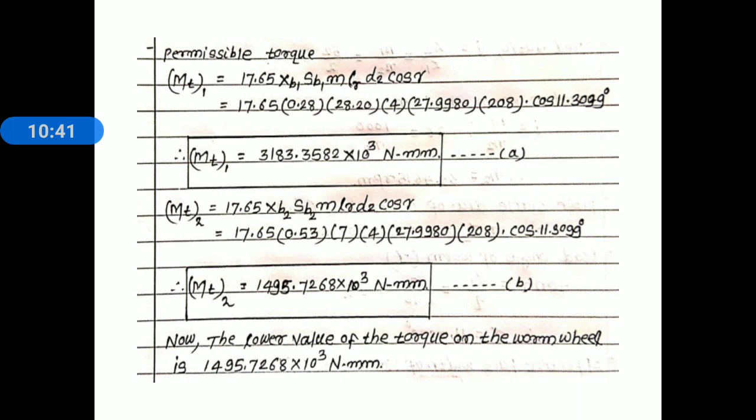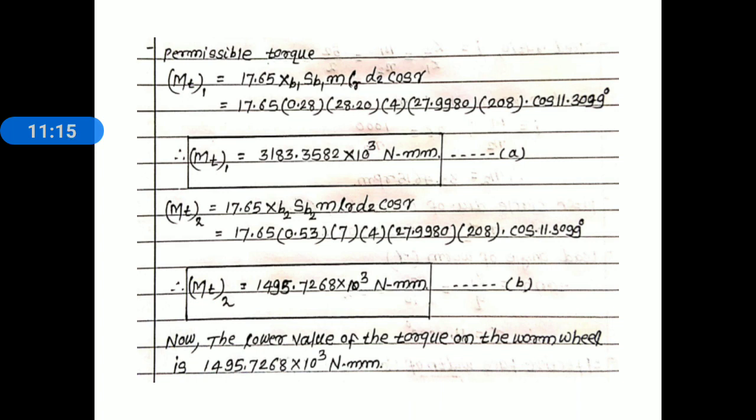Consider this equation B. Now, the lower value of torque on the worm wheel is 1495.7268 into 10 to the power 3 Newton millimeter. After comparing A and B, the lower value is considered, and that is taken to find out the safe power transmitting capacity based on beam strength. After comparing A and B, the lower value is 1495.7268 into 10 to the power 3 Newton millimeter.